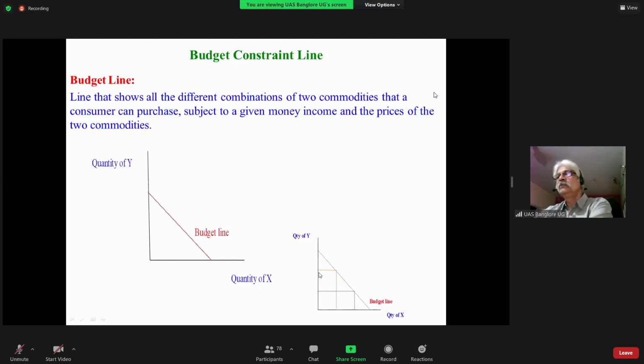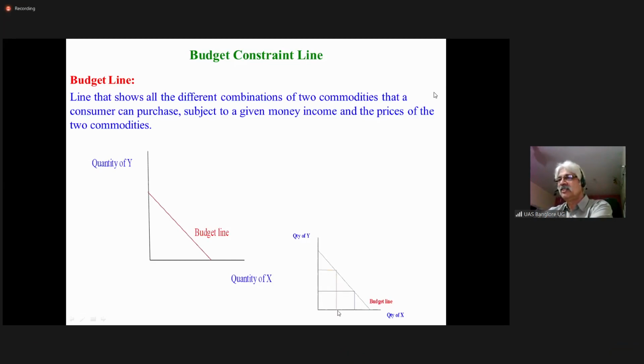You can purchase this combination, you can purchase that combination, your expenditure remains the same. Your budget remains the same. That's why it is called the budget line. Are you clear about this? Shall I go to the next slide?